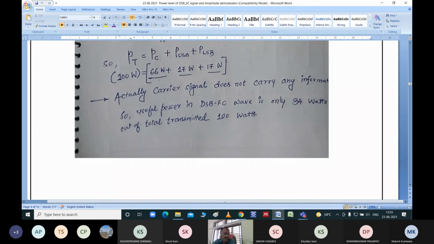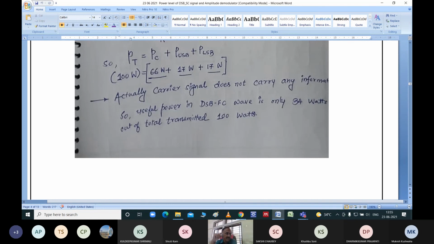It is resulting in the 100 watt itself. But here I can now once again recall that thing. If I reduce this power level from, let us say, 66 to 50, can I say that I can do that by suppression of carrier? Because I have proven one logic: if you reduce the amplitude of any signal, then the power level will reduce.